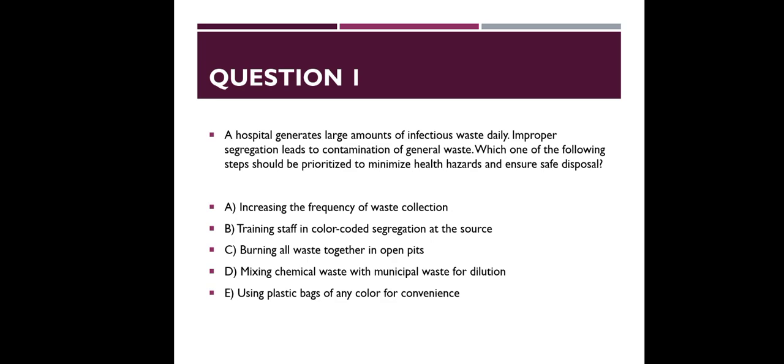A. Increasing the frequency of waste collection. B. Training staff in color code segregation at the source. C. Burning all waste together in open pits. D. Mixing chemical waste with municipal waste for dilution. E. Using plastic bags of any color for convenience. Correct answer is B. Training staff in color coded segregation at the source.